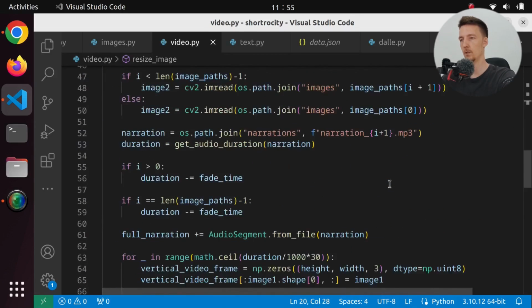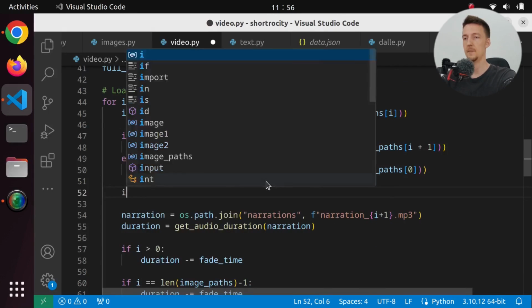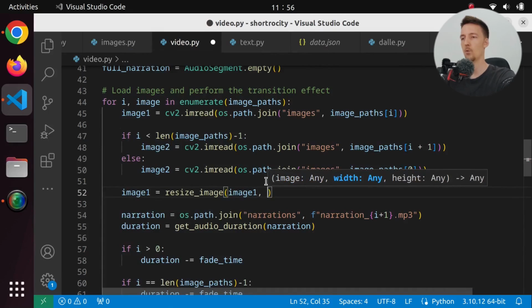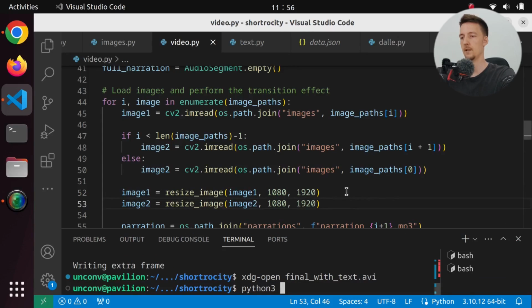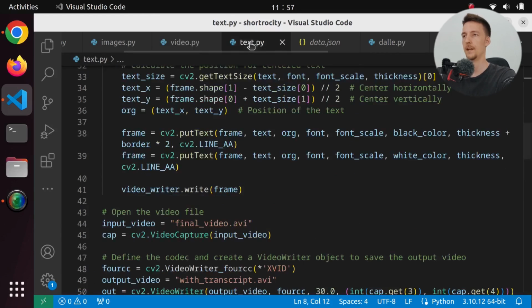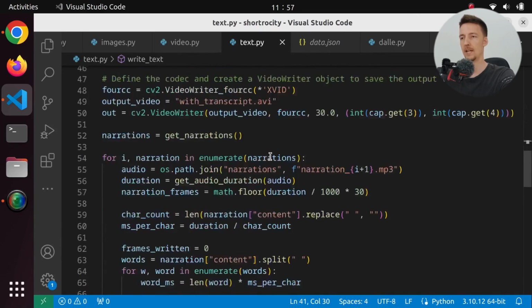So then what we can do is we can go down here, and I guess we can just say that image1 equals resize image1, and we want it to be probably 1920 times 1080. And we do the same thing for image2. And actually it's the other way. So let's see if that works. Python 3 video.py.